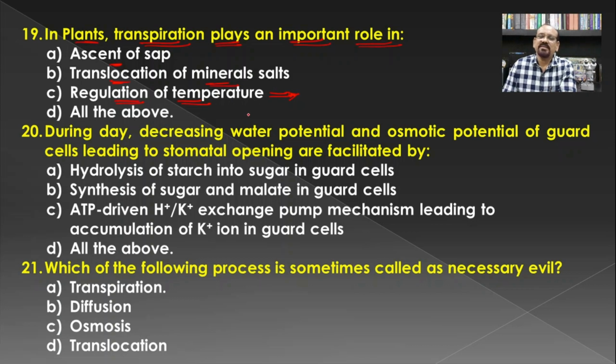But at the same time, when there is transpiration, because of the release of water vapors from the plant body, there is a decrease in the temperature of the plant body. Hence regulation of temperature is one of the supposed roles of transpiration in plants. And all these three are the functions or roles of transpiration, and hence D, that is all of the above, becomes the answer for this question.